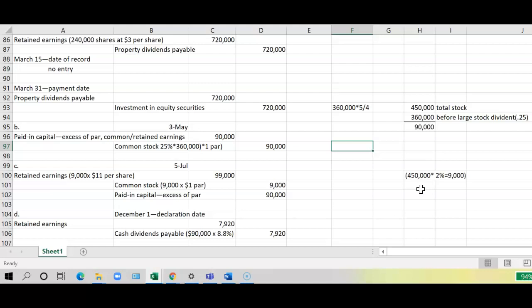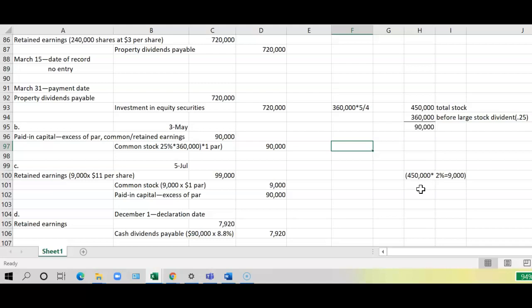So in this case, we would have to take 450,000 total common shares outstanding times 2%, which is 9,000 shares. So the retained earnings would be debited for 9,000 times $11 per share, which is $99,000.